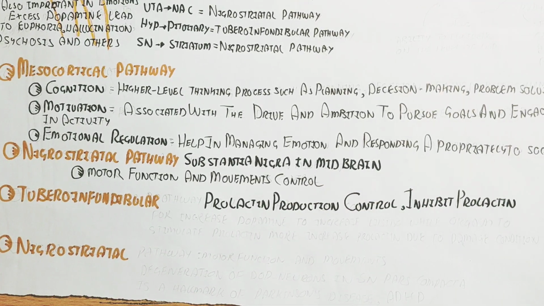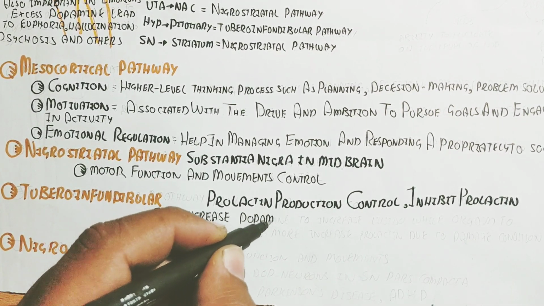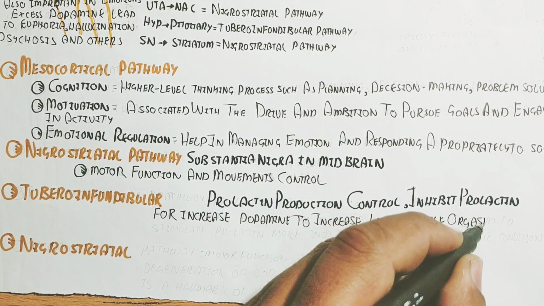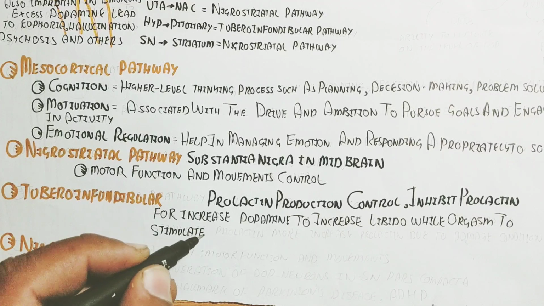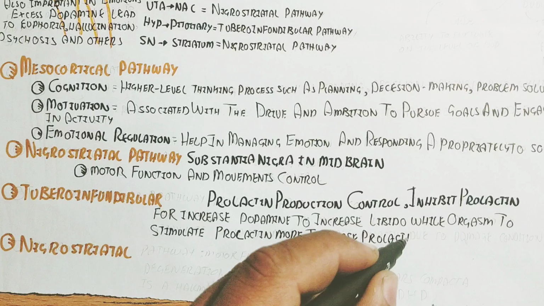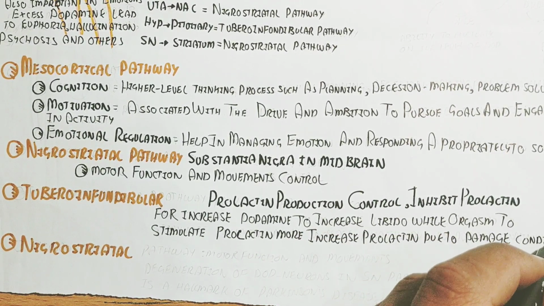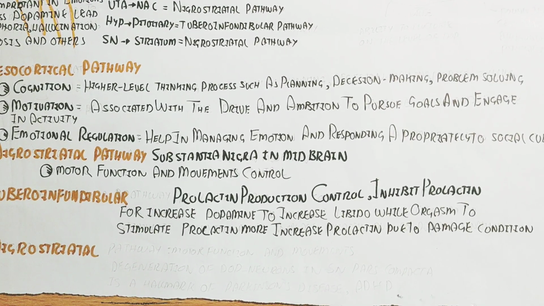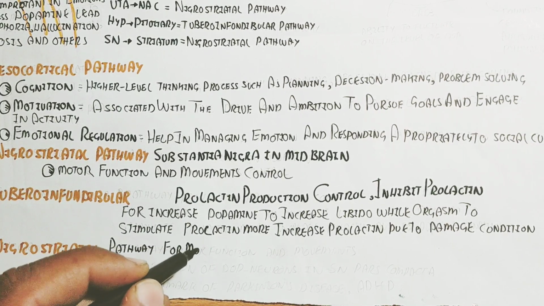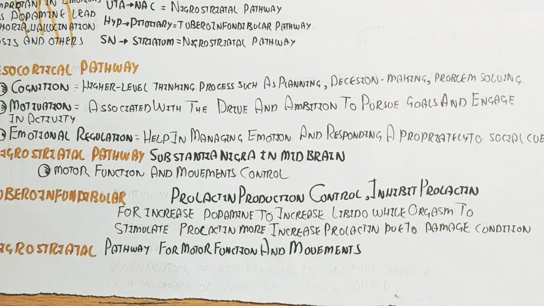What is prolactin? Whenever dopamine rises, prolactin ultimately decreases, so dopamine is responsible for the inhibition of prolactin. When prolactin decreases, libido increases, and when prolactin increases, libido decreases. Orgasm stimulates prolactin to increase more. After sex, prolactin rises and dopamine decreases, which is why tension and stress occur after sex.